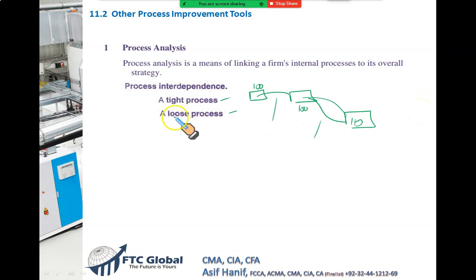But in a loose process, there is some leverage for wastage, and some leverage for work in process. So in such processes, the businesses will have some unfinished work. The goods completed are transferred out. Unfinished work will be there in the work in process, and some wastage to some extent is also permitted.